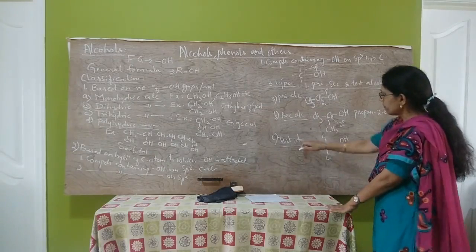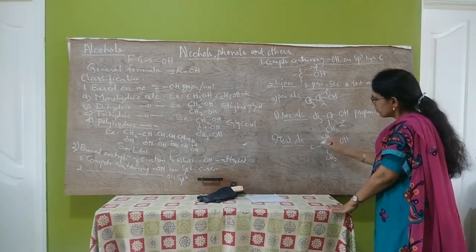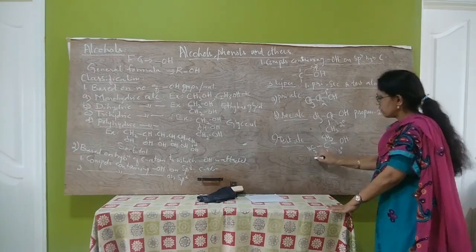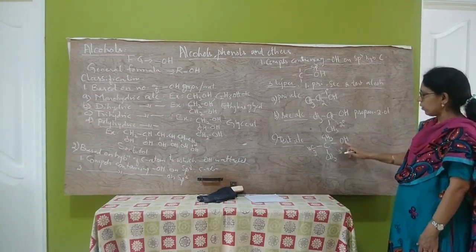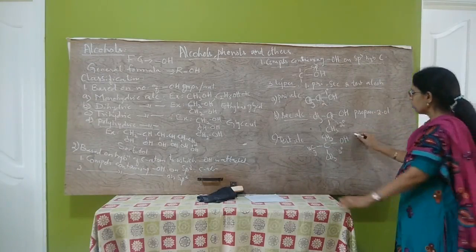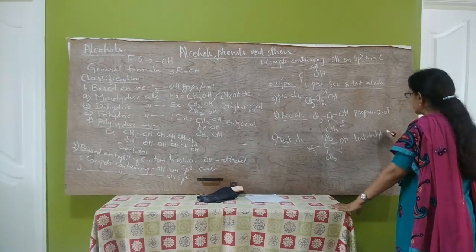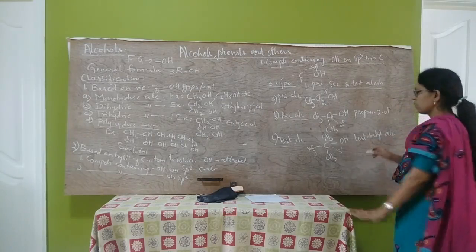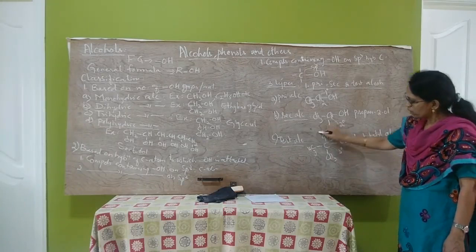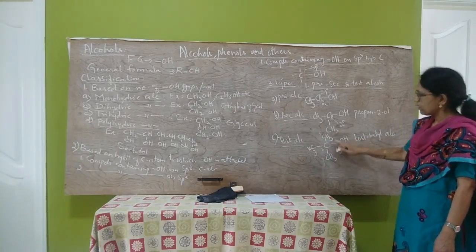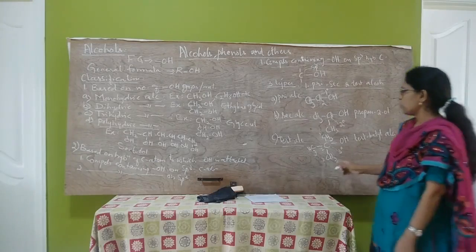So, the example for tertiary alcohol, let us complete the valency. This is tertiary butyl alcohol. IUPAC name of this compound is 2-methyl propane 2-ol, the example for tertiary alcohol.